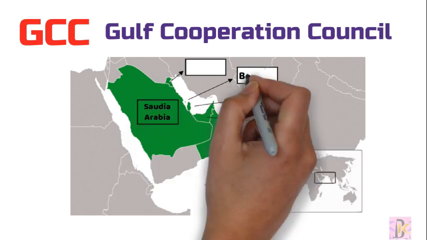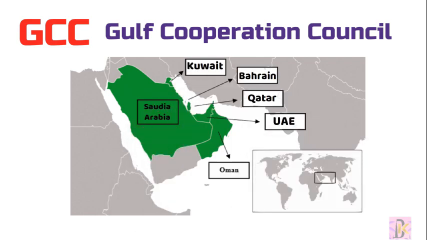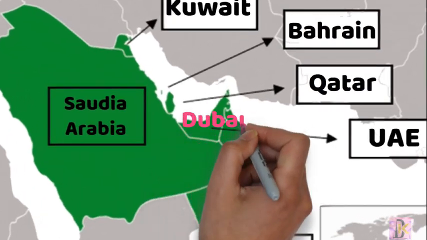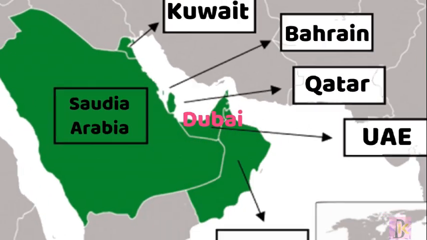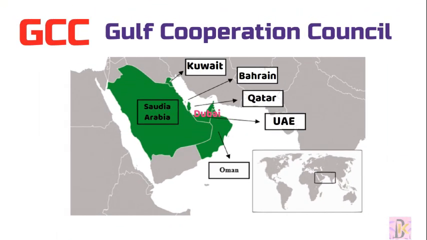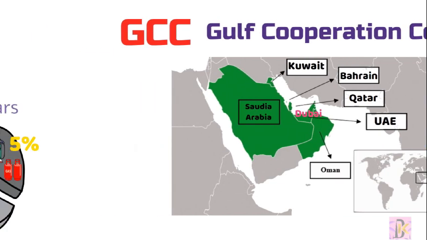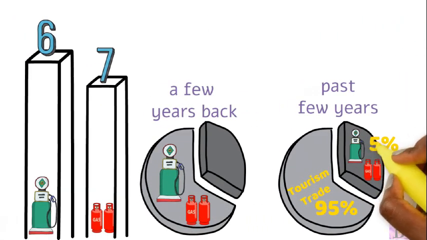Qatar, Saudi, Bahrain, Kuwait, these are members of the GCC. And Dubai is the most populous city. Dubai is a global and international hub. The country has become less reliant on oil and gas. So reliance on oil and gas has reached 5%, and 95% is through tourism, business, and trade.